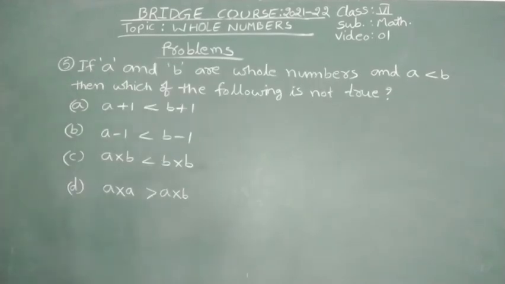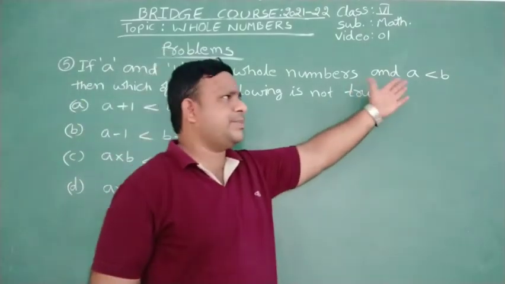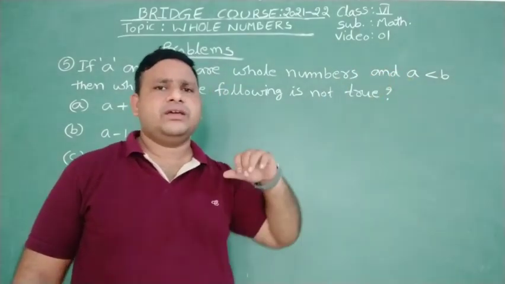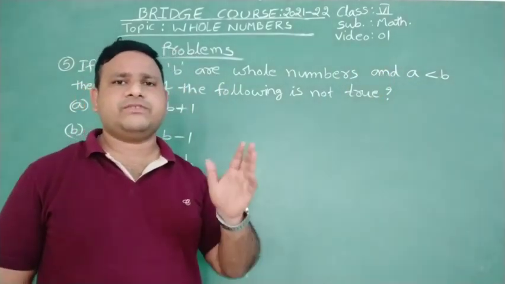Yes, this is the next question. If A and B are whole numbers and A less than B, then which of the following is not true? Not true means the false thing we have to find out here. Okay. Suppose here they gave A should be less than B. That's why I am going to take 4 and 5.